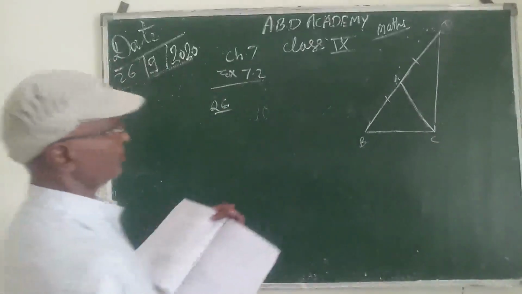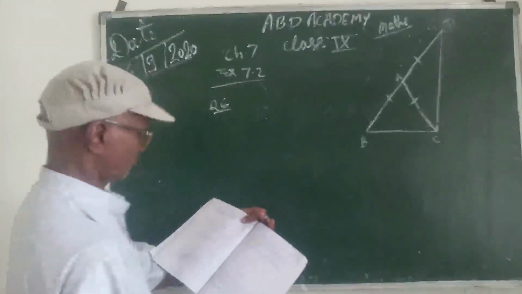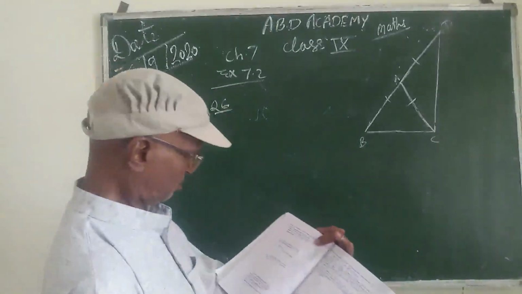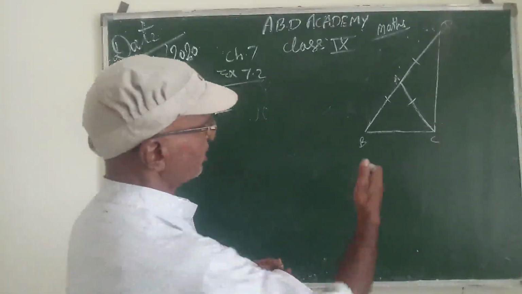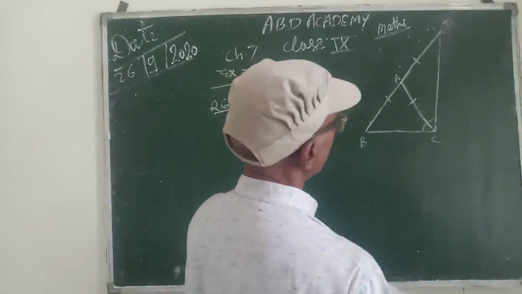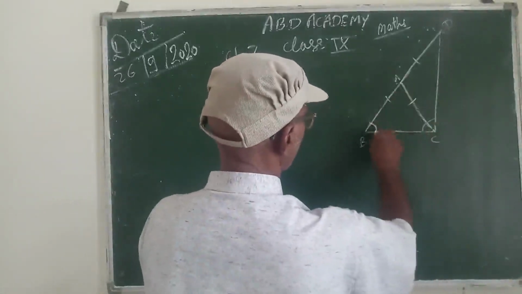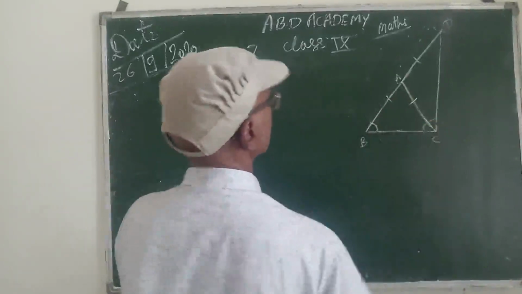Here given that AB equal to AC. So to prove that this angle is 90 degrees is very simple. See here, AB equal to AC, therefore this angle is equal to this angle.